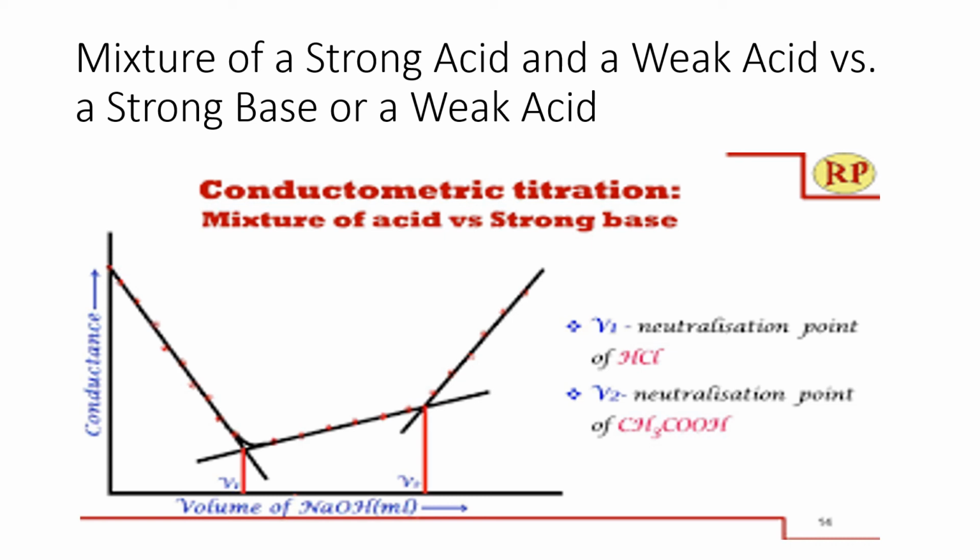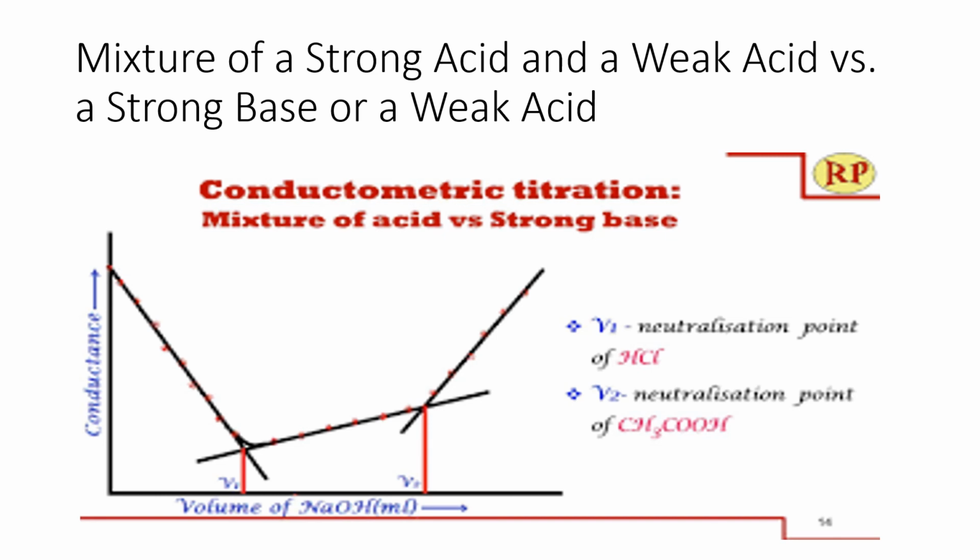The first end point is at V1, denoted with V1. At the beginning, conductance is measured which is showing some reading. As you add the base to the mixture of acids, then conductance goes on decreasing. You are observing the first end point.